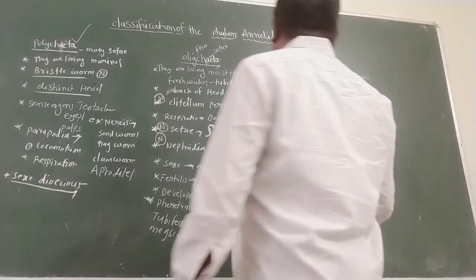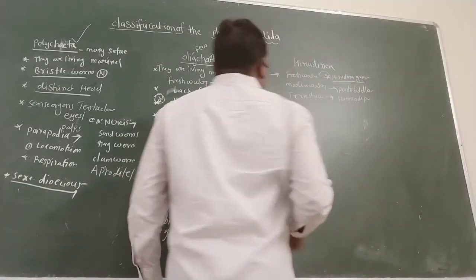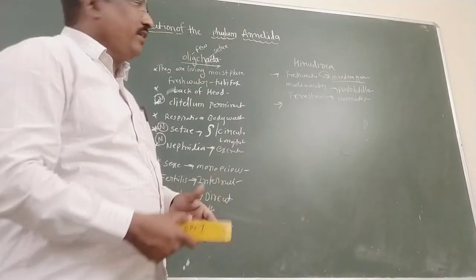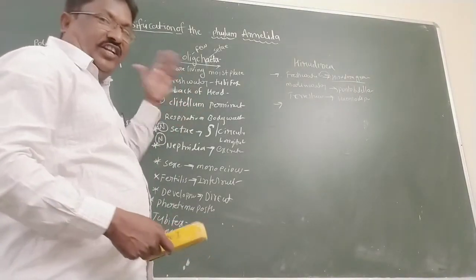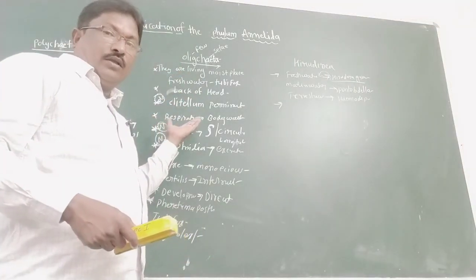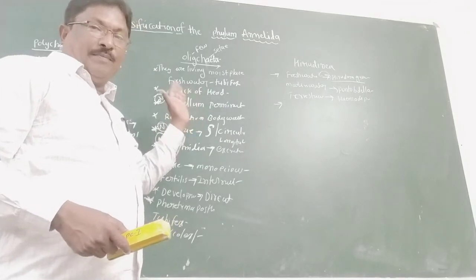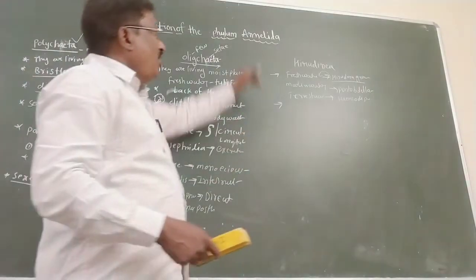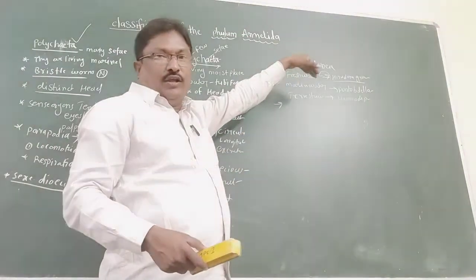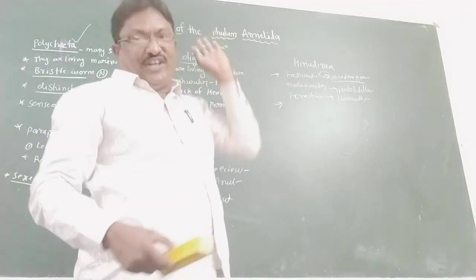Here, the most important point is segmentation. In Oligochaeta there is external segmentation and internal segmentation, meaning the metamerism shows both internally and externally. But in Hirudinea there is only external segmentation.